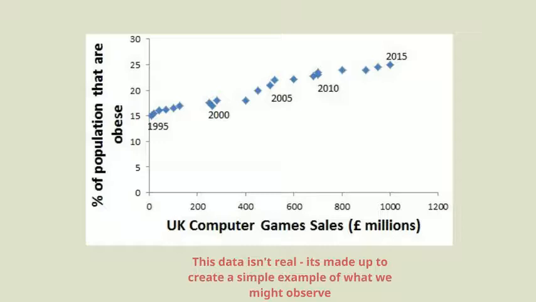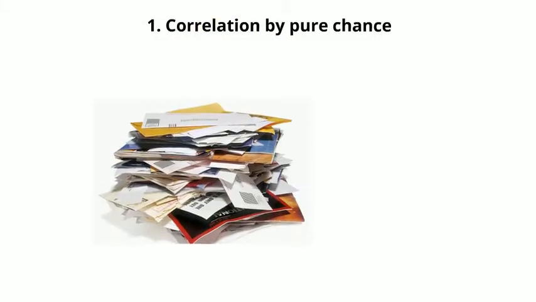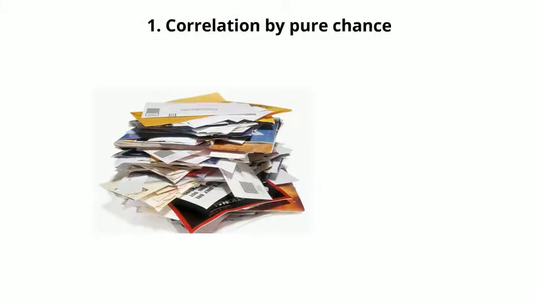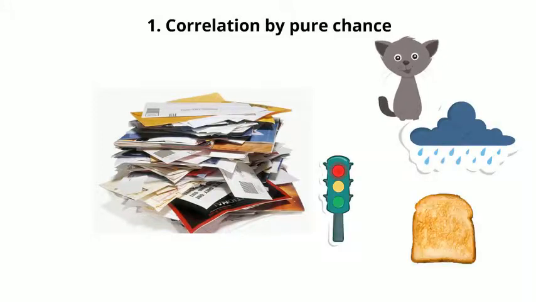Sound unlikely? Well, let's take another example. Suppose you notice the amount of junk mail that's delivered to your house varies from week to week. Now suppose you measure as many other weekly events as you possibly can. So for example, how many times you saw a cat, how many times it rained, how many times you had to stop at a red light on the way to work, how many days you had toast for breakfast, and so on. If you look at enough of these events, you're almost certain to find one that has the same pattern of changes as the changes in junk mail delivery. In other words, if you look at enough things, correlations inevitably exist by pure chance.